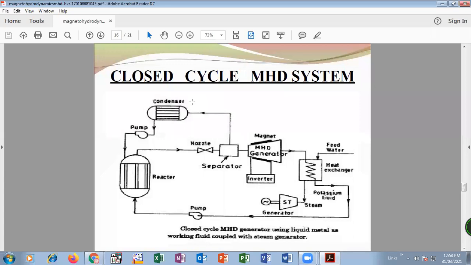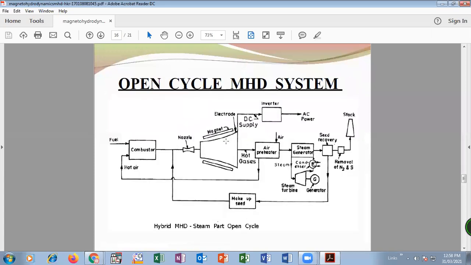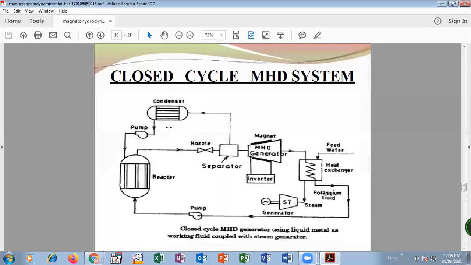The same principle works here, but it is a cyclic process. Hence, it is called a closed system. In an open system, there is a release of working fluid after use, but in a closed system, there is recycling or reuse of the working fluid, which is the main difference between the open and closed system.